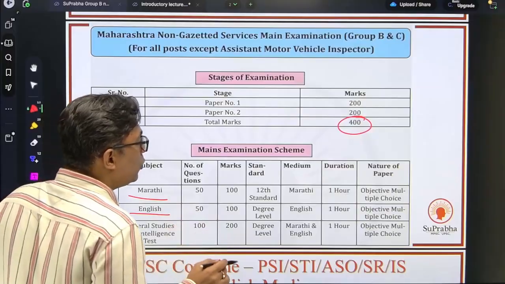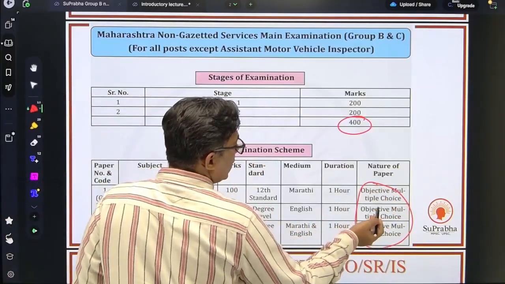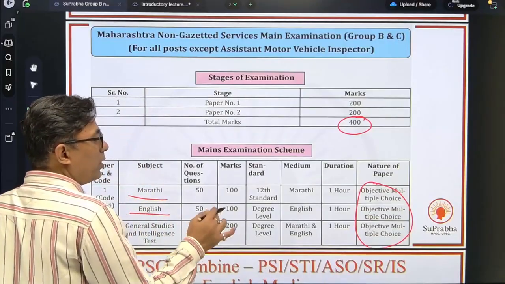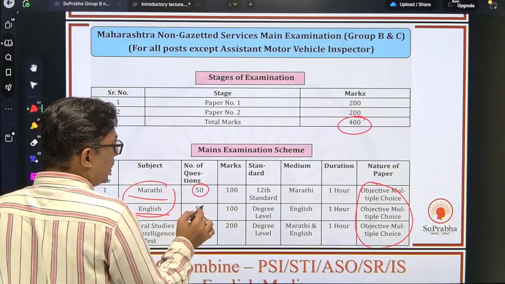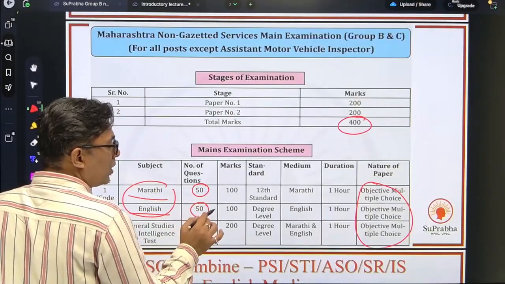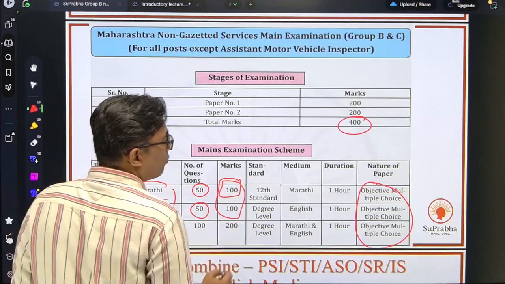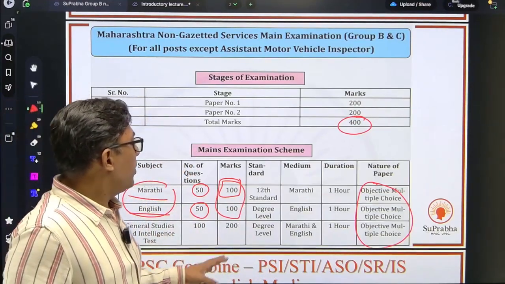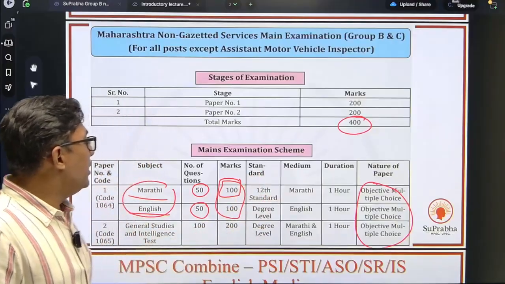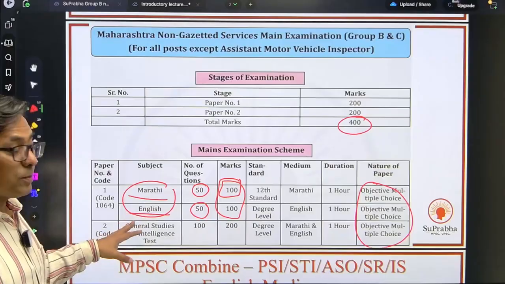So the nature of the exam is objective multiple choice questions. It's all MCQ, prelims and mains. In paper 1, you have got 50 questions on Marathi and 50 questions on English, all MCQs, each question carrying 2 marks. So in total, you have got 200 marks. The standard is 12th standard to degree level. That's what the questions are going to be.